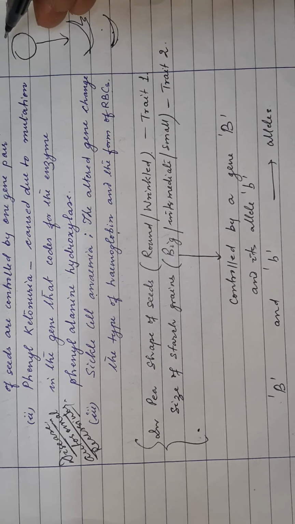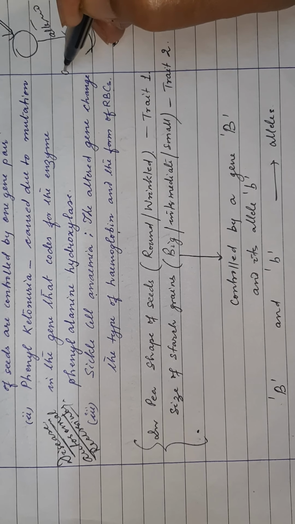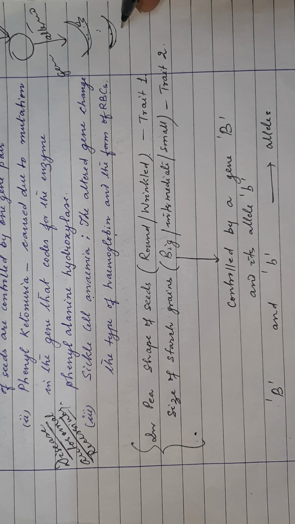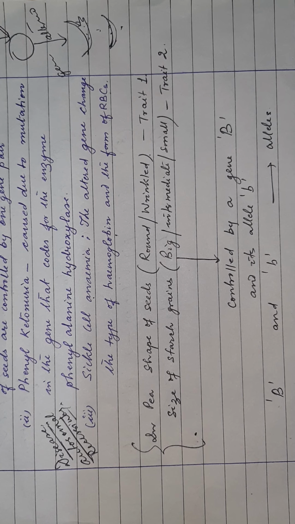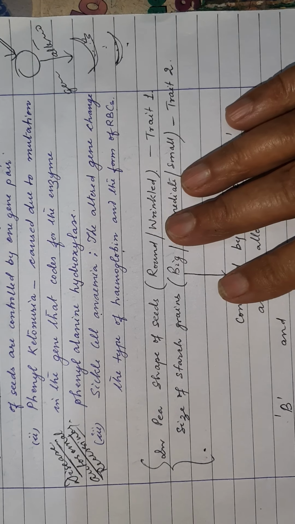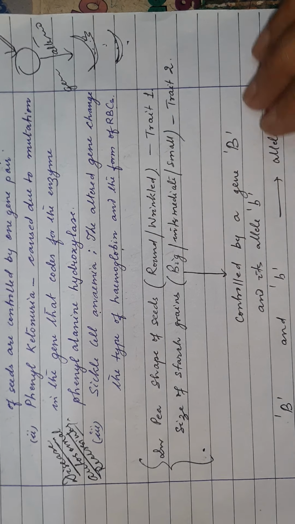When the gene gets altered, the shape of the red blood cell changes and hemoglobin also changes. And there are some advantages associated with sickle cell anemia. That is why we consider this as a case of pleiotropy.